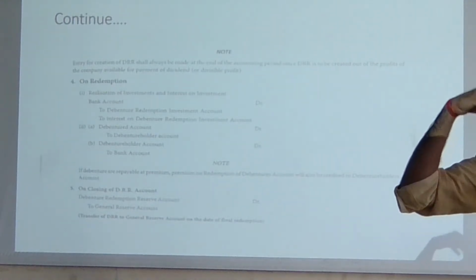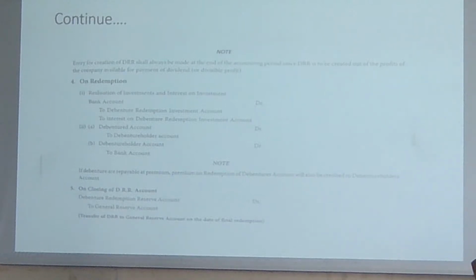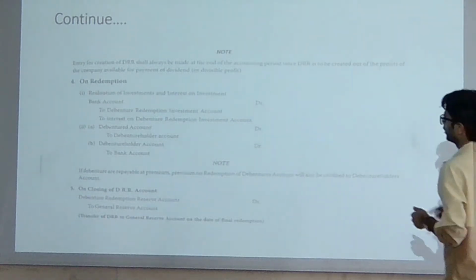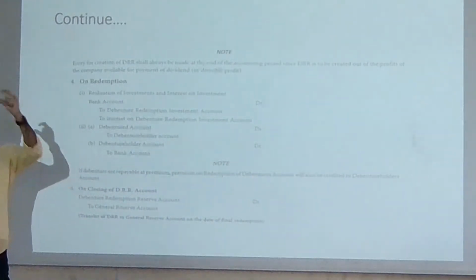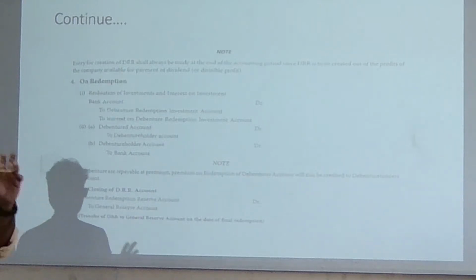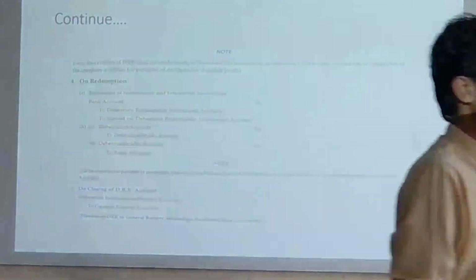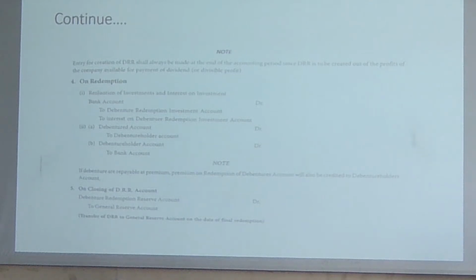Apart from that, आपने कोई securities में investment किया हुआ है, short term securities के अंदर. Now you are going to sell it because right now this is the due date. Okay, maturity. So for that, redemption investment account debit to interest on debenture investment account. Debentures account में debit हो जाएगा, और debenture holders का account यहाँ पे credit. Now और इसके बाद debenture holders account and बैंक का आपका amount पूरा निकल के आ जाएगा यहाँ पर, and that will be credited from here. So this is the process for the redemption of debentures if we are going to use DRR account.